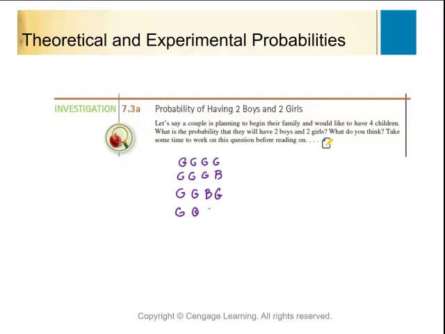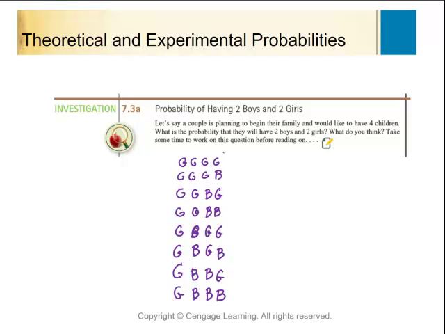And then we could have boy, boy, girl, girl. No, I've already done that one, so I need to go to here. I need boy, girl, girl, girl, boy, girl, boy, girl, boy, boy, girl, girl, boy, and then boy, boy.